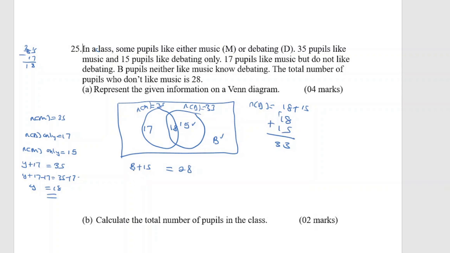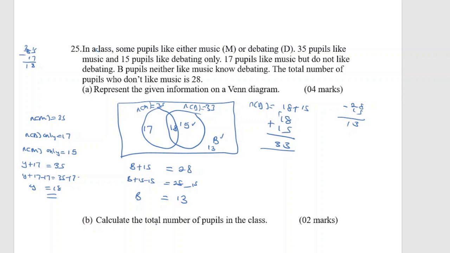Therefore, this is going to be B plus 15 minus 15 is equal to 28 minus the 15. So we are going to have our 28 minus the 15. So 8 minus 5, this is a 3, and then 2 minus 1, this is a 1. So B members are 13. So there are 13 members here who do not like neither of this. Therefore, we have finished making our Venn diagram. So the value of B here is going to become 13.